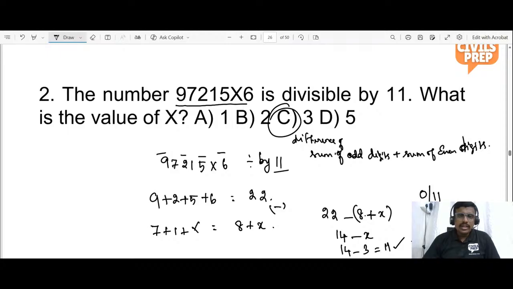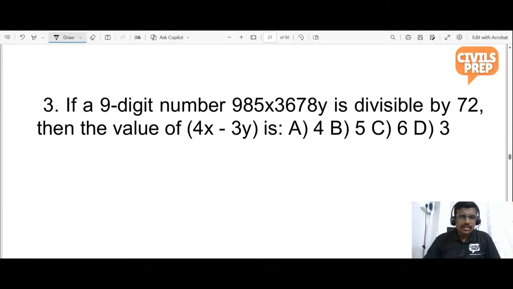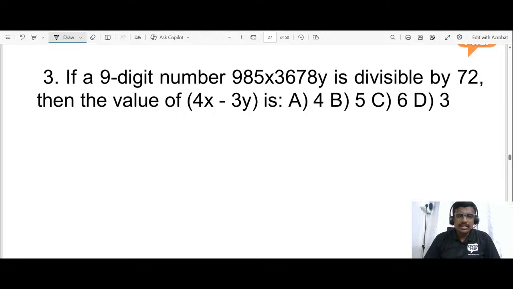Okay, now let us move on to another question. If a 9-digit number is divisible by 72, then the value of 4x minus 3y is what? In the earlier sums we saw one unknown value. Here we have two unknown values to solve. Divisible by 72 means divisible by both 8 and 9. What is the rule for 8? If the last three digits are divisible by 8, then the entire number is divisible by 8.